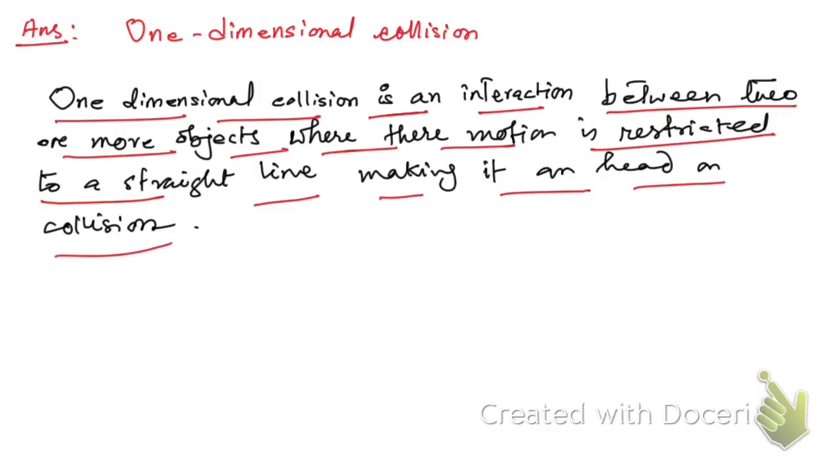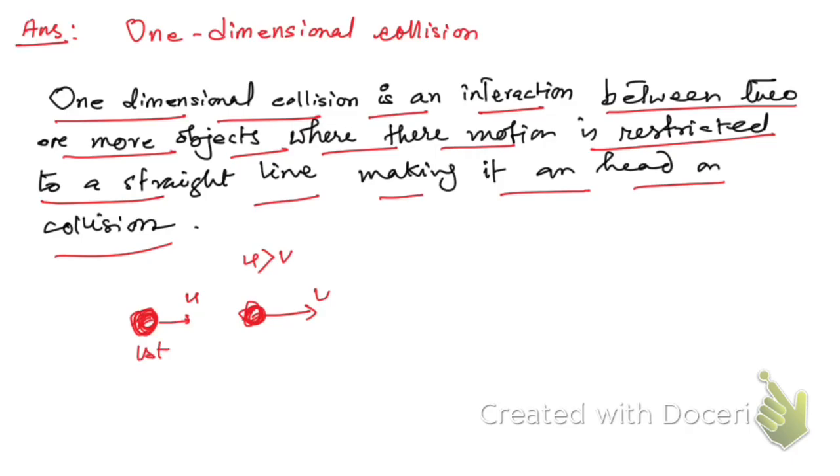Let me explain it in a simple way. Suppose you have two objects, they are moving along a straight line. One is moving with velocity u, the other is moving with velocity v. Let us suppose v is greater than u, such that it is moving faster than the second object.